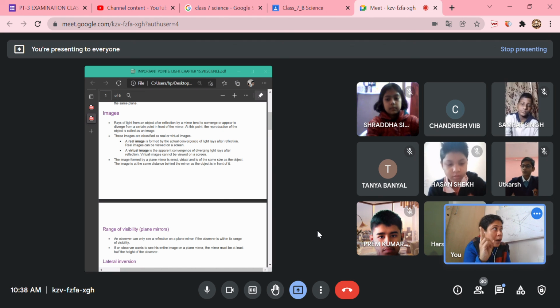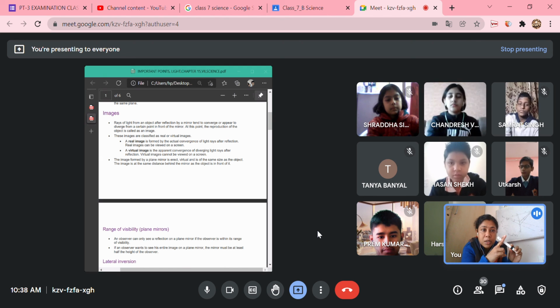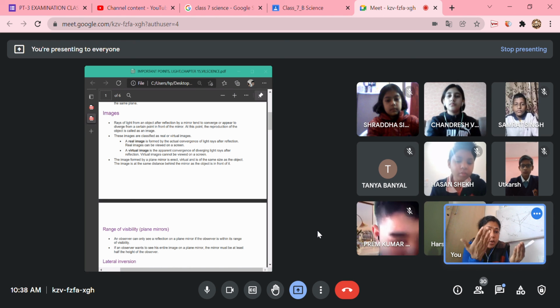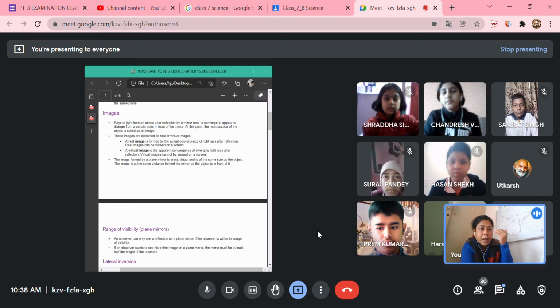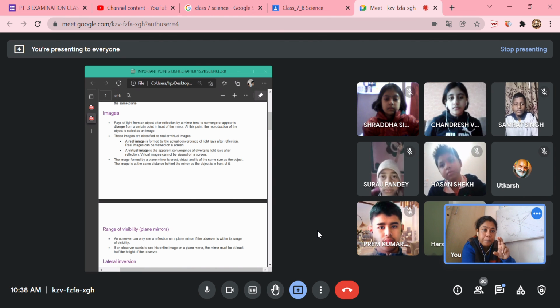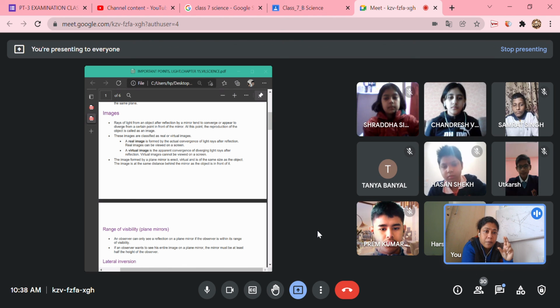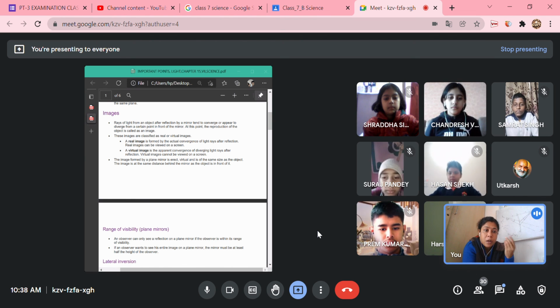As an example of the two, I told you that in the mirror you get a virtual image, and a real image you get in the formation of the image in your eye. I am able to see you. The light coming from you to my eye has the same function, that is, an inverted image is formed like that of a pinhole camera. But we have optic nerves that are connected with the nervous system. The optic nerve takes the sensation and the brain makes the image upright. It is actually inverted, but our brain makes it upright.